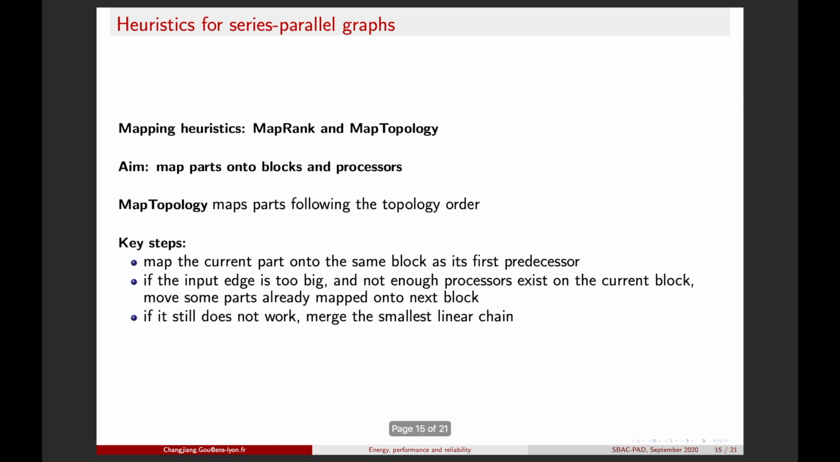MapTopology maps parts following the topological order. It maps the current part onto the same block as its first predecessor. If the input edge is too big and not enough processors exist on the current block, we will move some parts that are already mapped onto the next block, and then we continue the mapping on the next block.